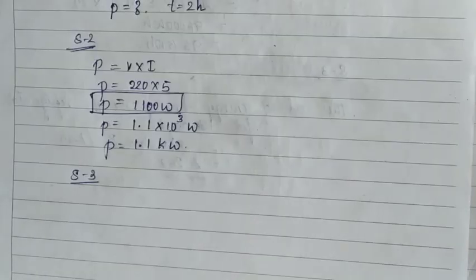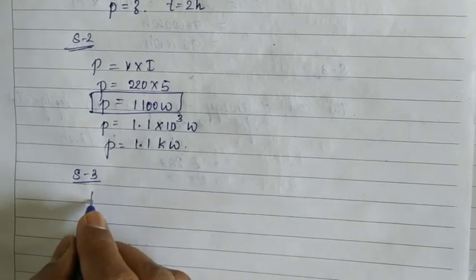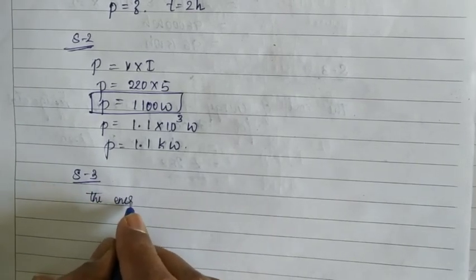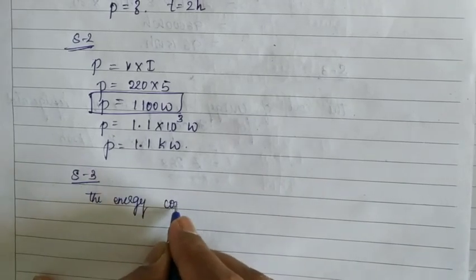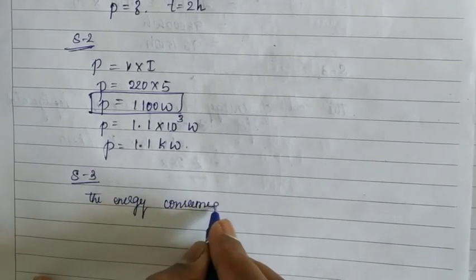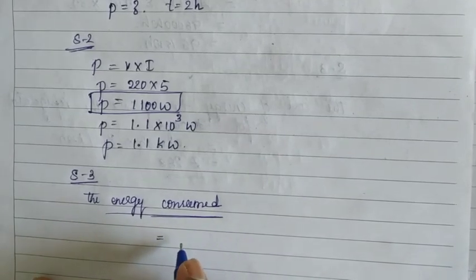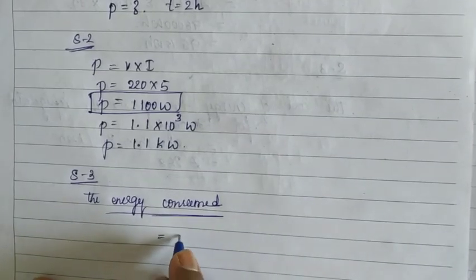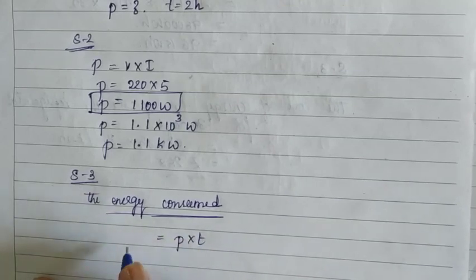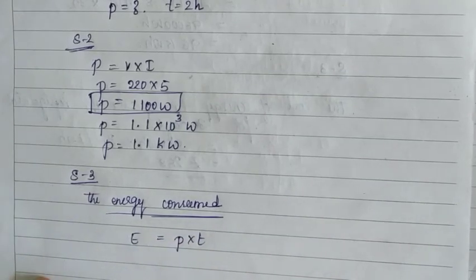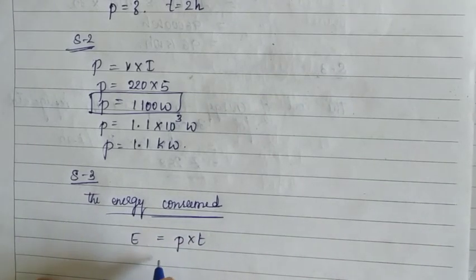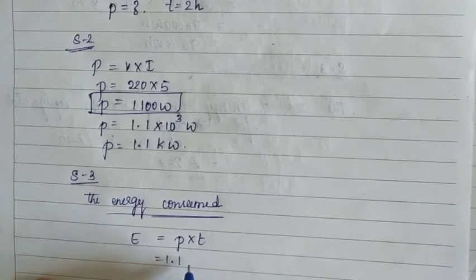In step 3, we have to find the energy consumed. The energy consumed is equal to P into T. Energy consumed during the time 2 hours. Here P is 1.1.